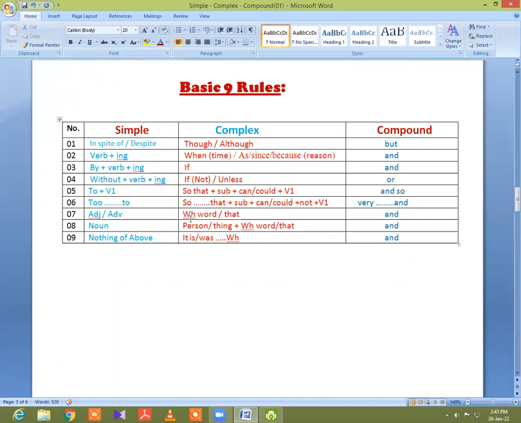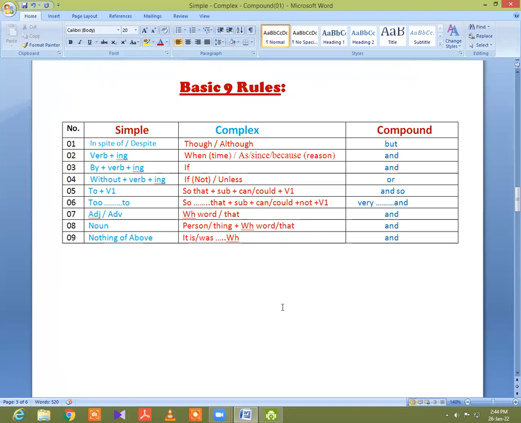You will put a WH word or "that" in complex and in compound. I repeat, when you didn't find these above 6 words in a simple sentence, you only find an adjective or adverb, you will put a WH word or "that" in complex and in compound sentence.